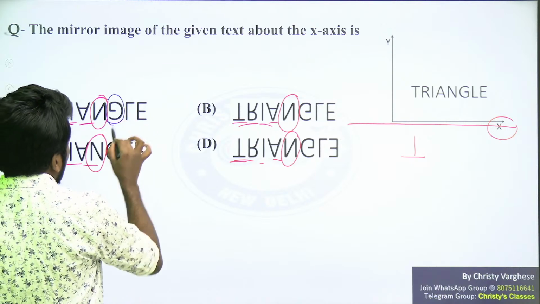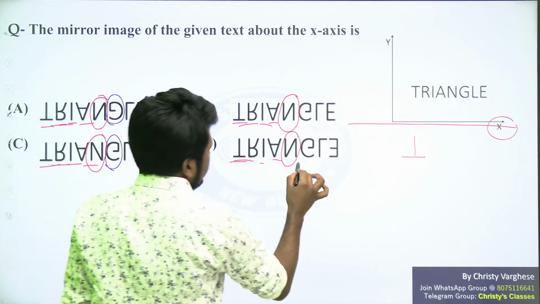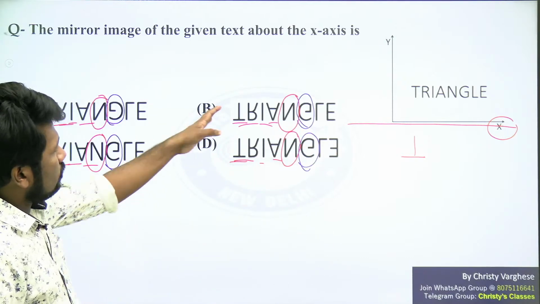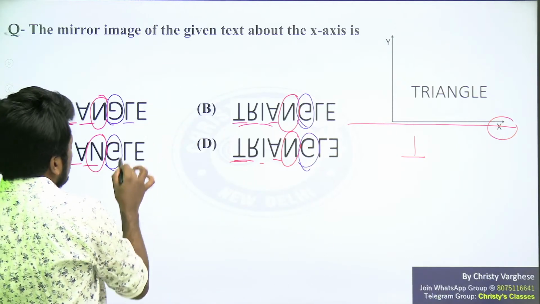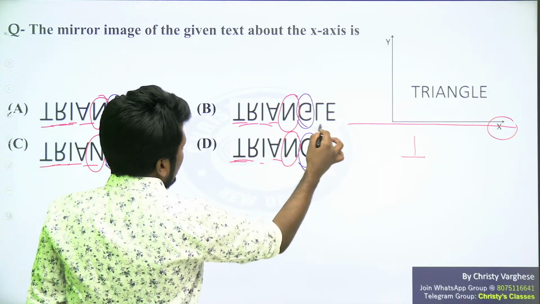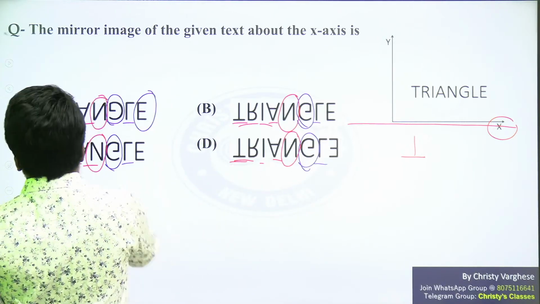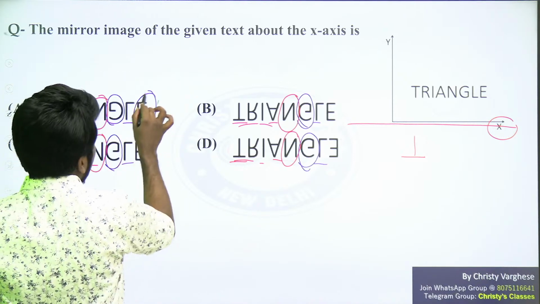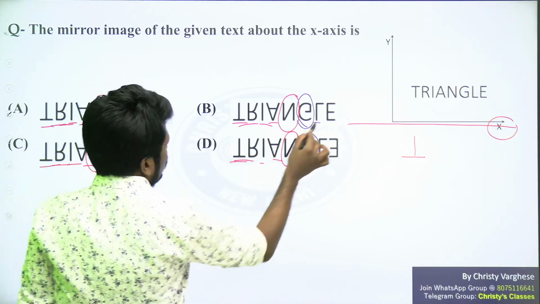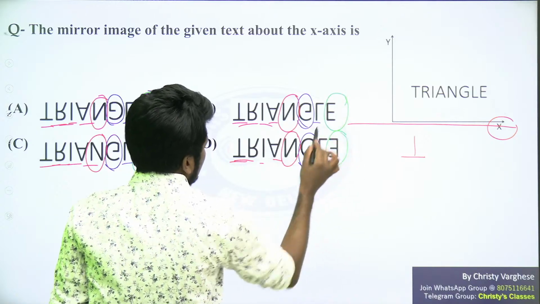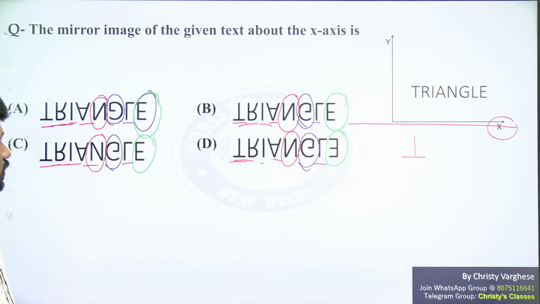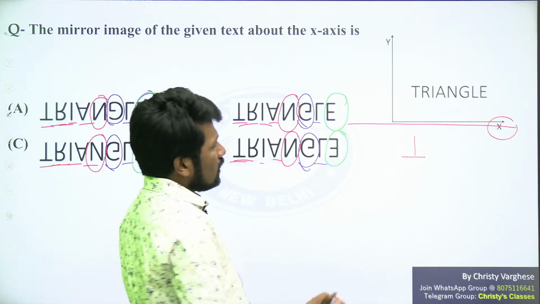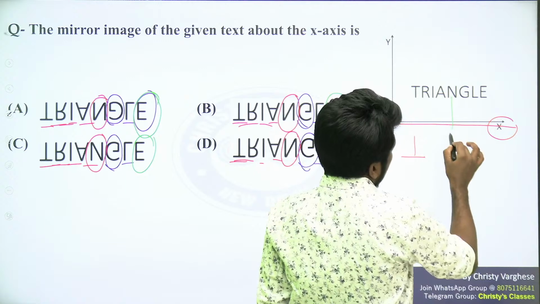G is also different. At least in one image it is different from the others. L is the same itself, so no need of analyzing L. E is also different. So that means only 3 letters are enough to conclude the answer. That is how you can save time in this question. Elimination method. So now, N in the mirror image, how will it look?